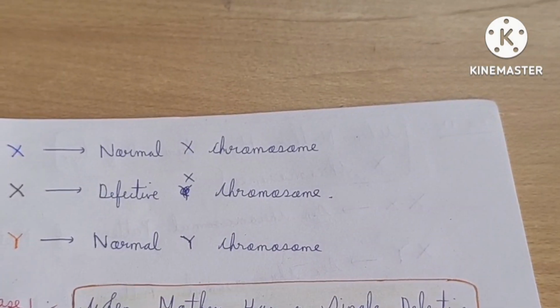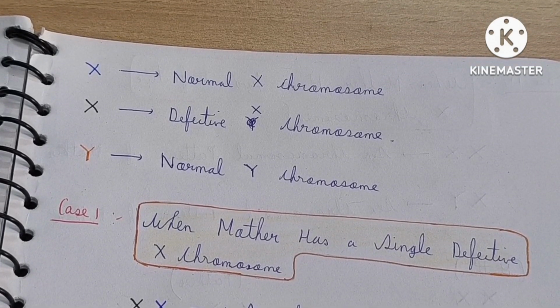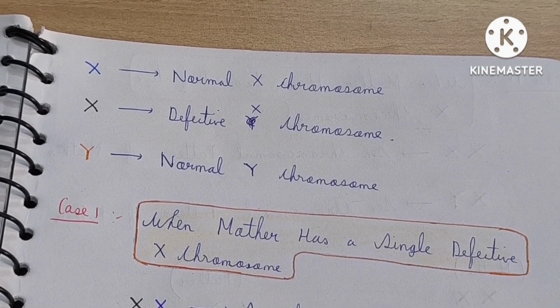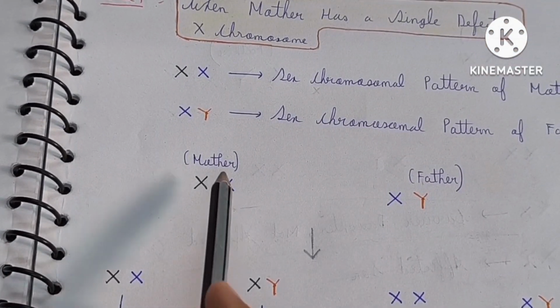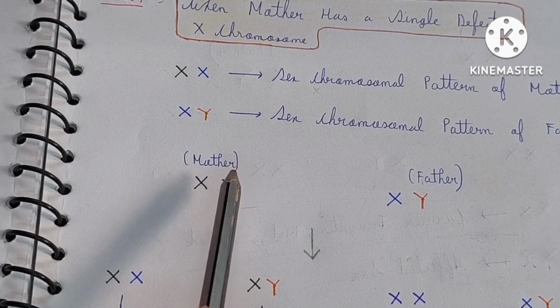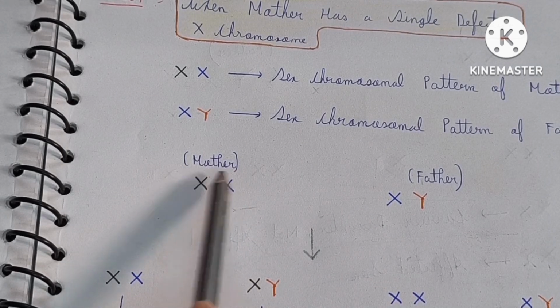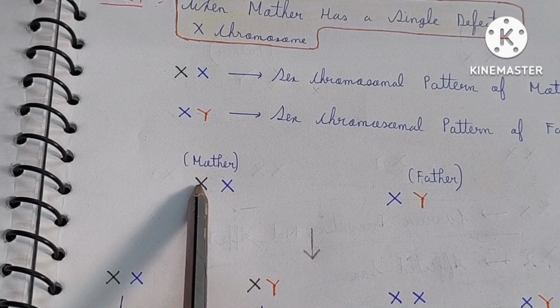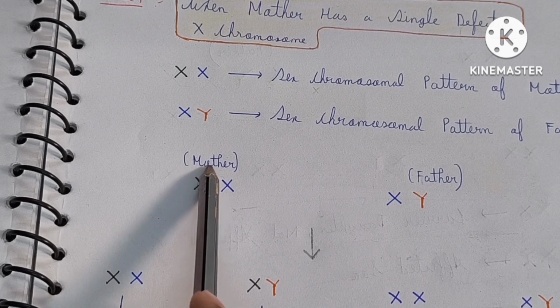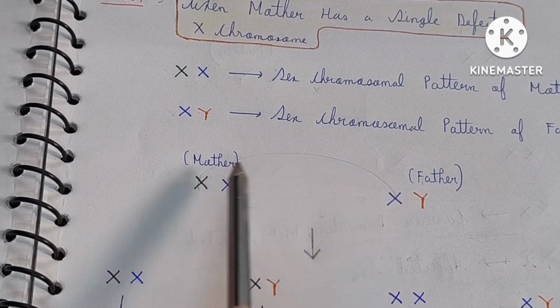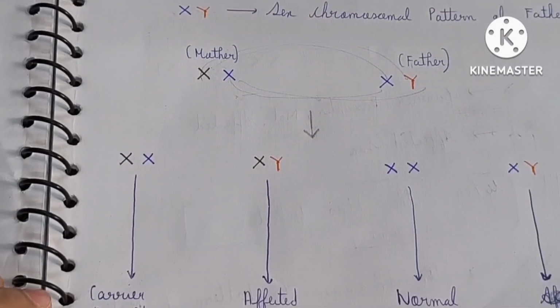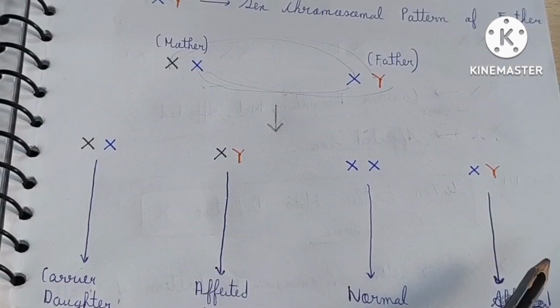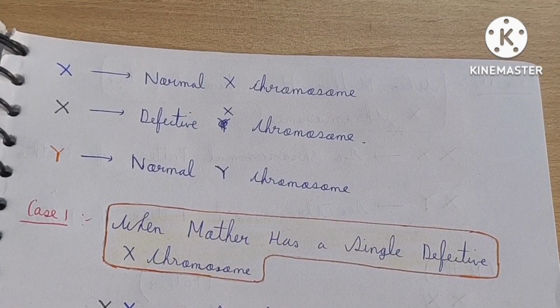So friends, in this part I am going to show how transmission of X and Y chromosomes occurs from parents to offspring. This is the X chromosome which comes from the mother, and this is from the father. Each time, this X chromosome will fuse with this X chromosome and also with this Y chromosome. Similarly this and this. In this way offspring are produced. This is how transmission occurs.